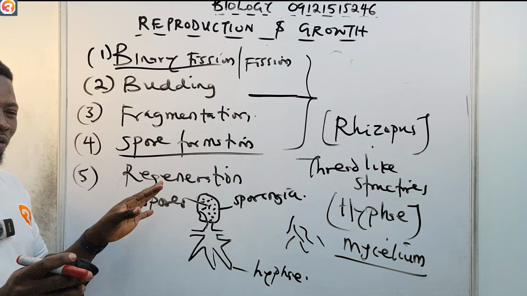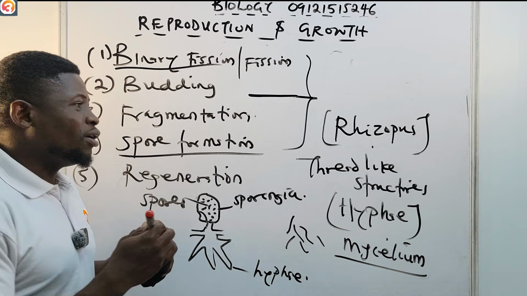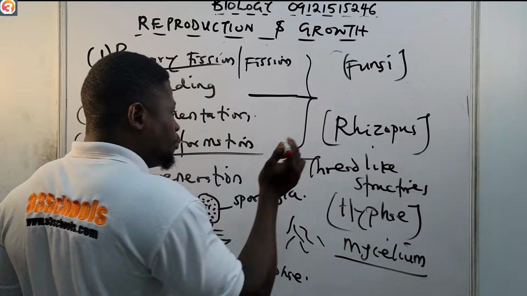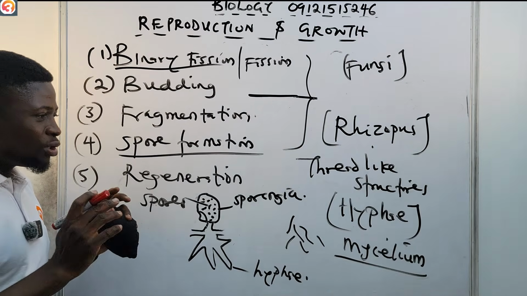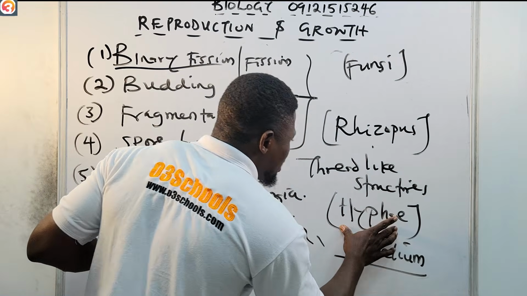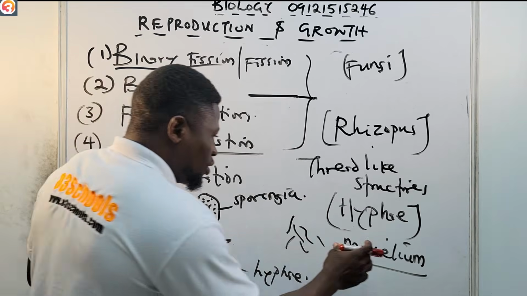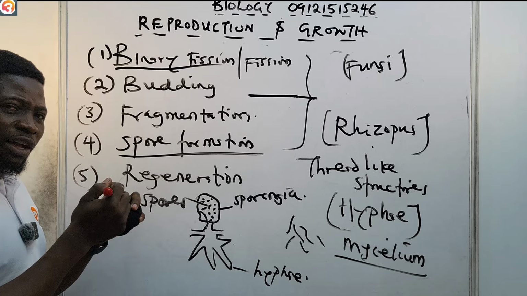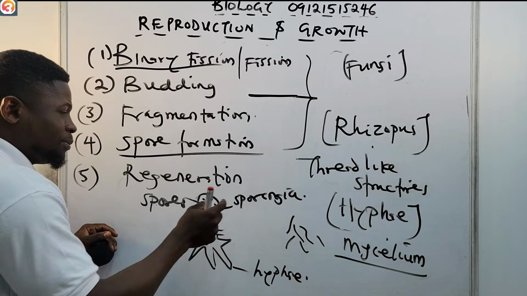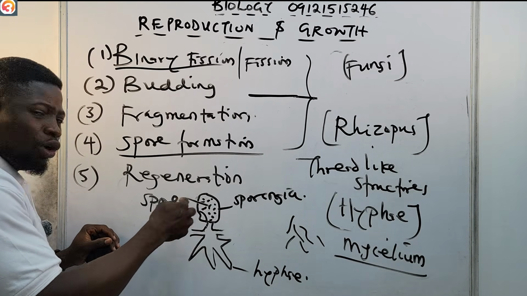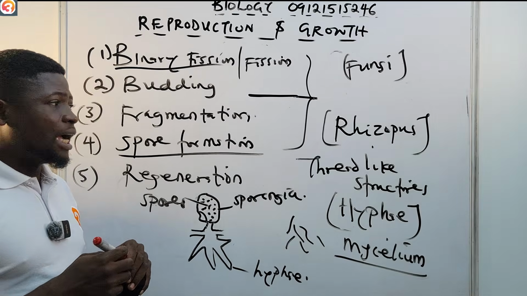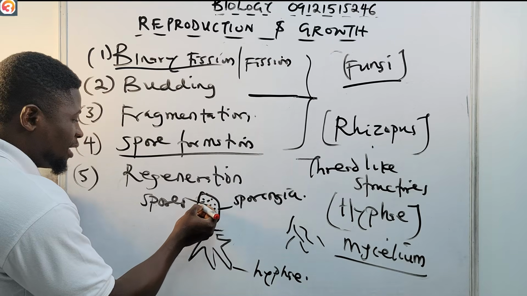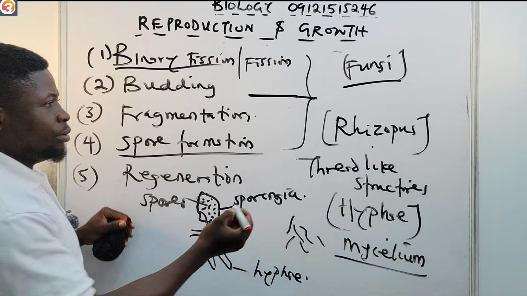So spore formation is observed, like I said, in fungi, especially the multicellular ones, such as Rhizopus. They have thread-like structures known as hyphae, and when many hyphae come together, they form the mycelium. Apart from the mycelium, they also have a ball-like structure known as the sporangium, that has many spores inside. When the fungus is mature, the sporangia will burst.